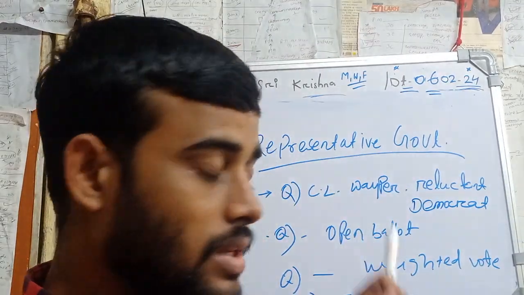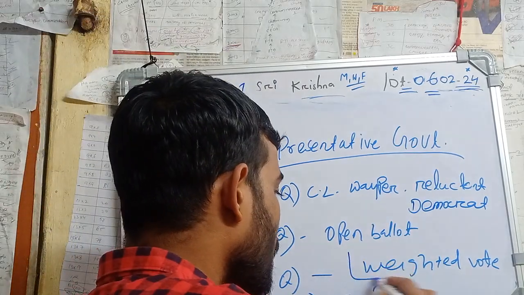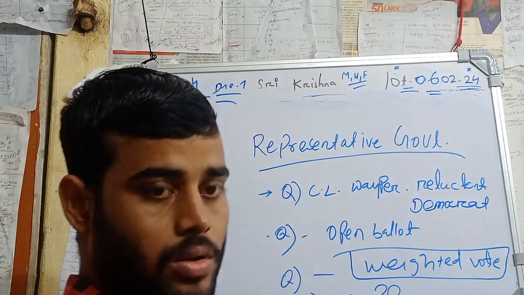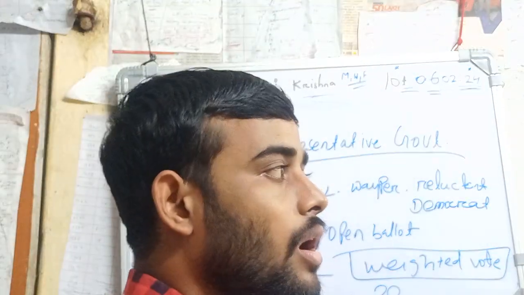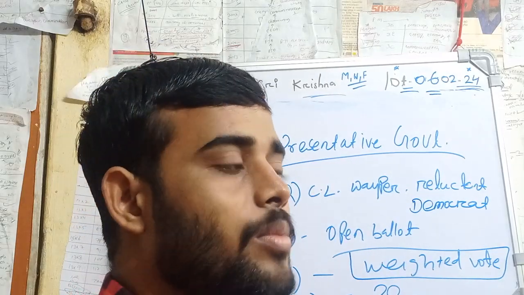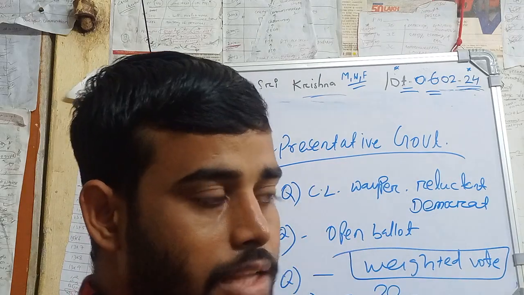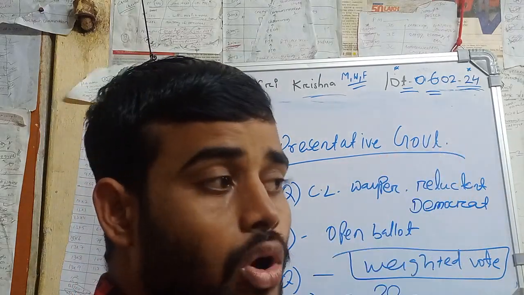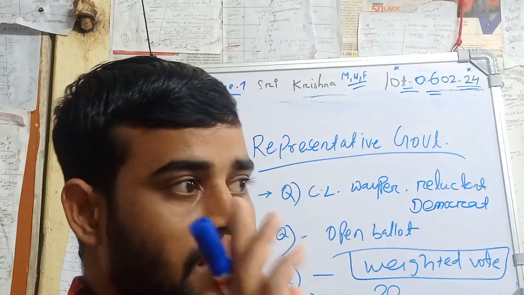Second question, third question: the concept of weighted vote. So you have to understand what a weighted vote is. As we all know, according to our Indian Constitution, each and every individual has a single vote. Even if you are rich or poor, the value of everyone's vote is similar.